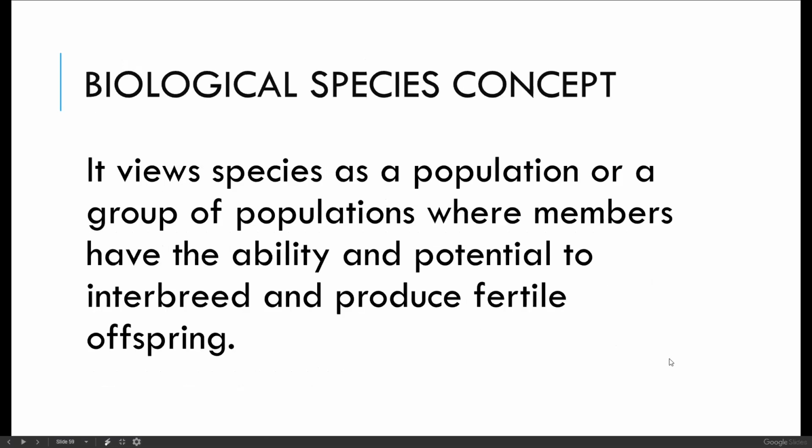Let's go back first to biological species concept. Okay, it views a species as a population or group of populations where members have the ability or potential to interbreed. For example, a dog can only breed with dogs or the same family, the canine family. That's why they are called canine. Okay, birds can only interbreed with another bird because they belong in the same family, the avian, aves.